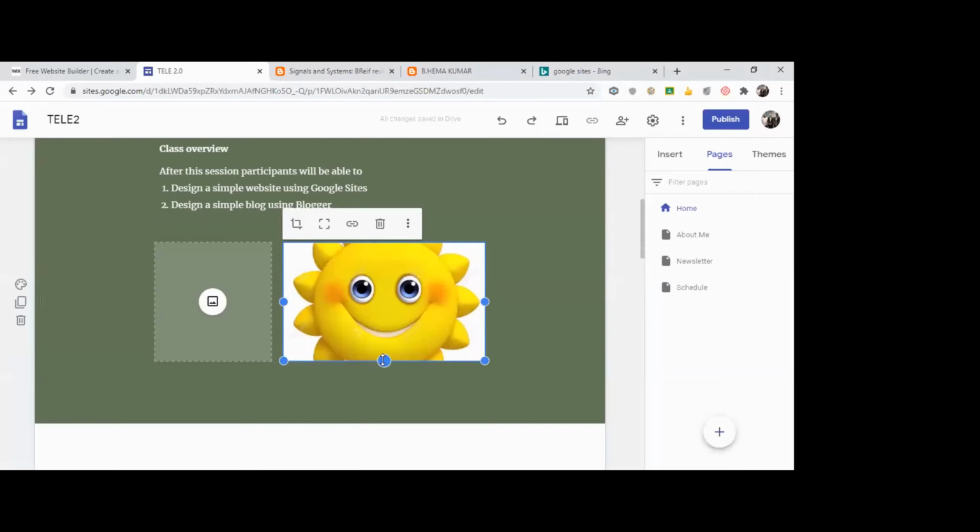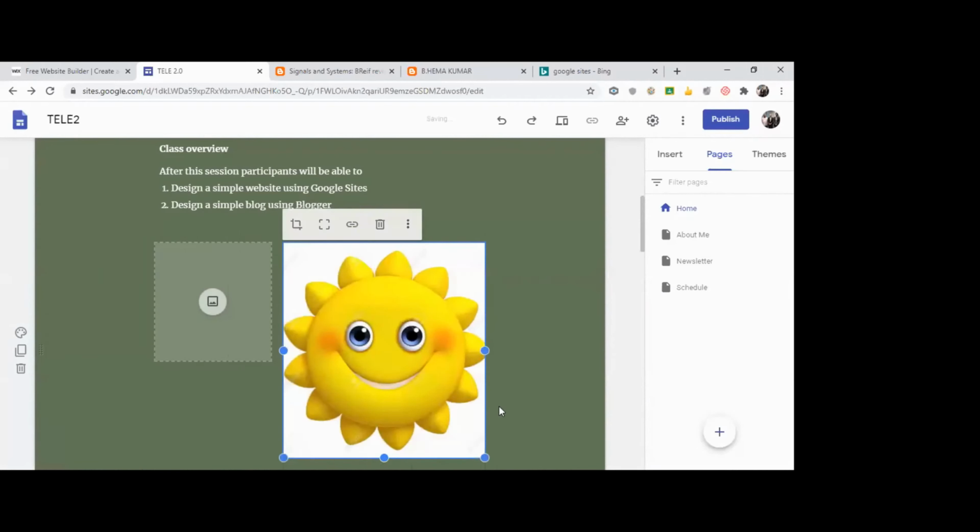Since it is a rectangle, it shows like that. I can increase the size according to the image. I want a bigger one, so I can just use these blue dots and expand it. Use any image you want.